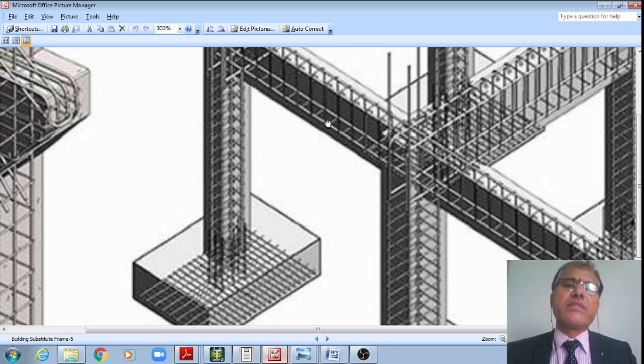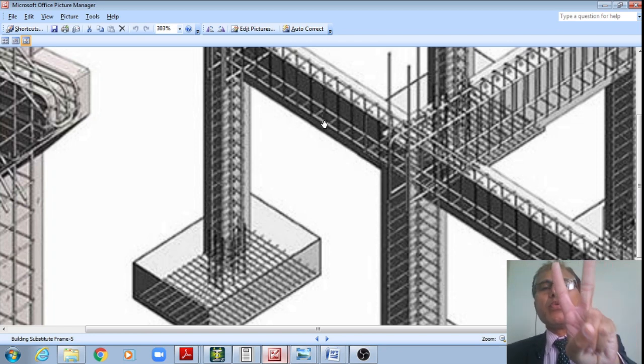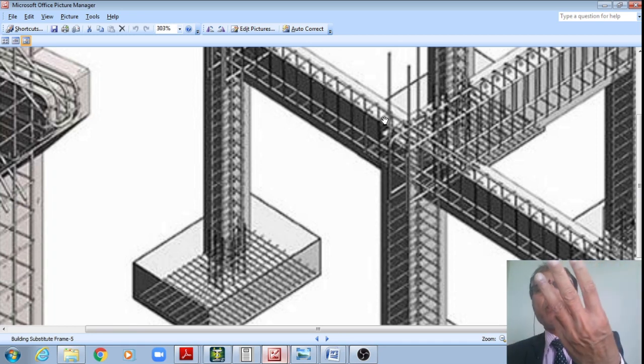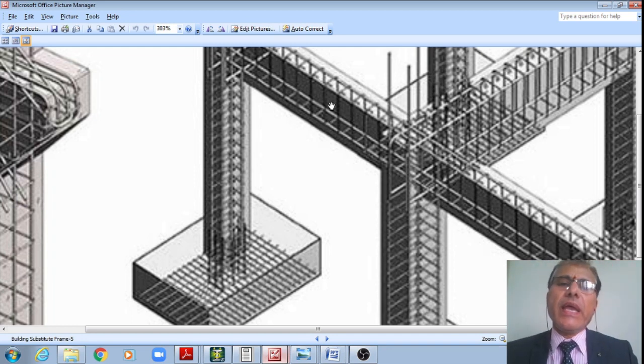Alright, we have analyzed this first span, student. That is how the design for the positive steel and negative steel is now concluded.